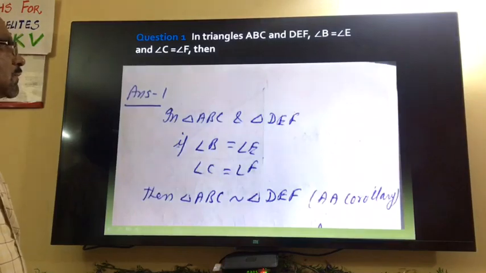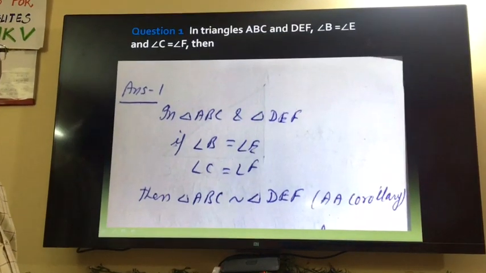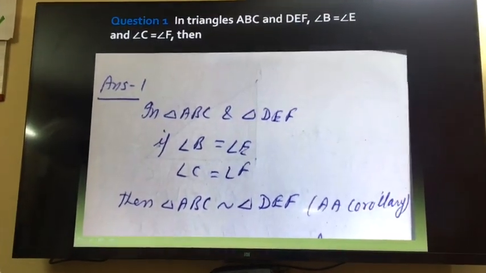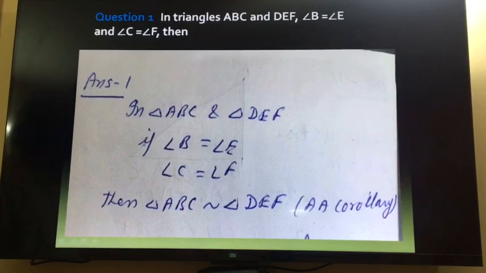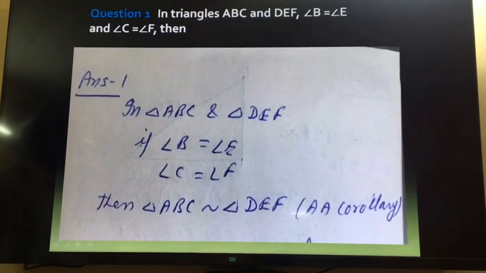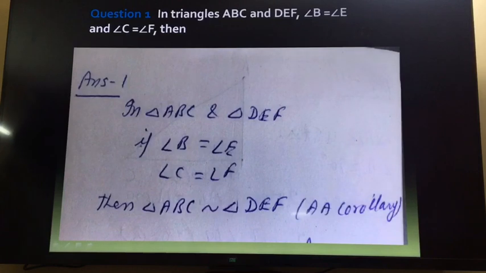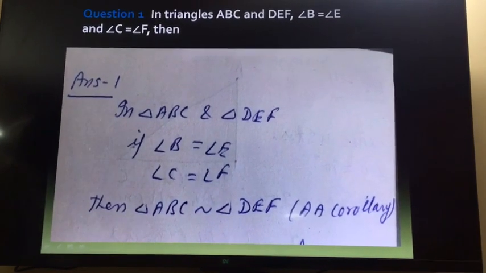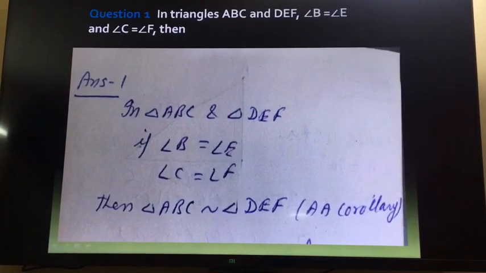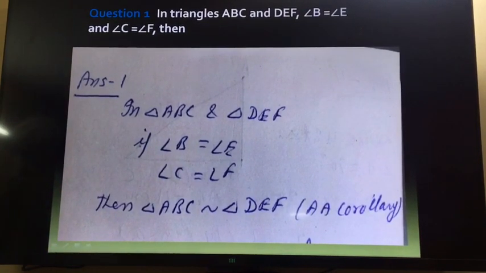So see, question number 1 from assignment number 6. Those who have not done it can understand it and then do it, and those who have done it, if they have done any question wrong, please do the correction in your notebook. So understand these questions one by one.